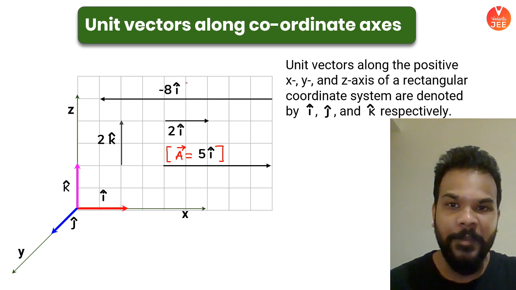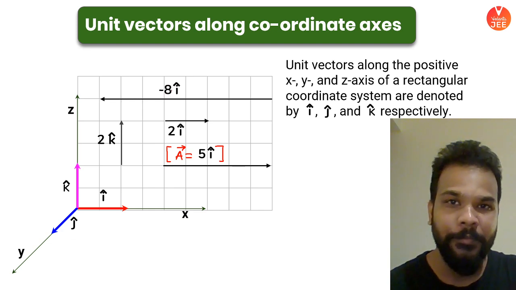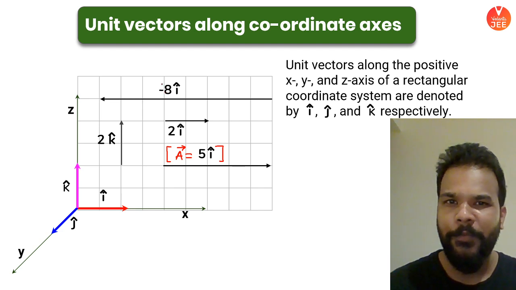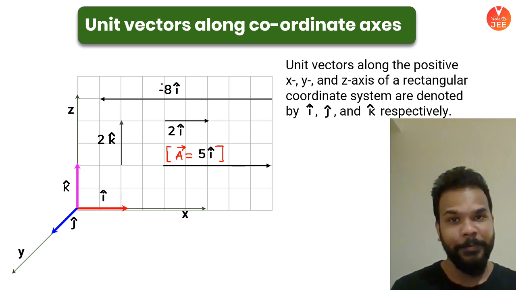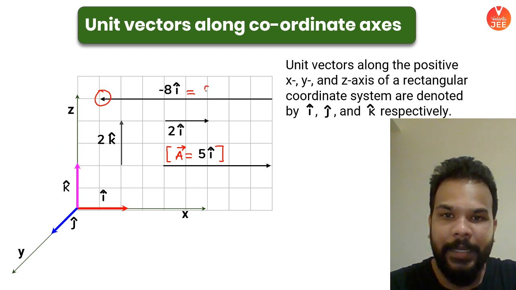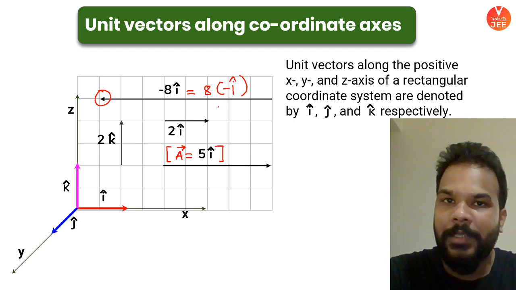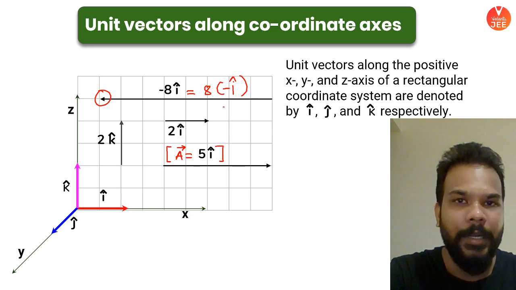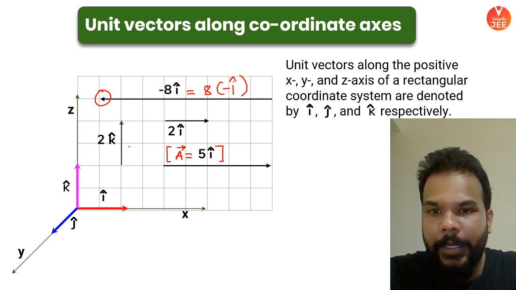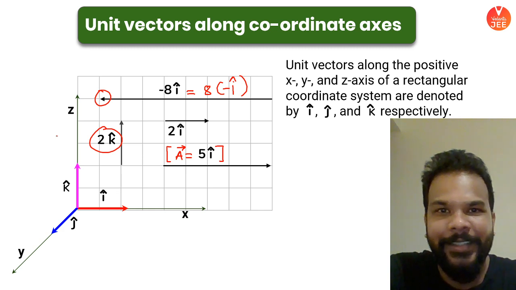If I speak about minus 8 i cap, what does it mean? Minus 8 magnitude and i cap direction? What do you think, guys? If I tell you a vector is minus 8 i cap, does it have a magnitude of minus 8 and direction as i cap? So look at the diagrammatic representation. Yep, this vector is basically 8 times minus i cap. Always remember that magnitude will never be negative. It's 8 only, which is the magnitude, and minus i cap is the direction. So the vector has magnitude 8 and the direction is the negative x-axis. And say this one, 2 k cap: magnitude is 2 and direction is the z-axis.